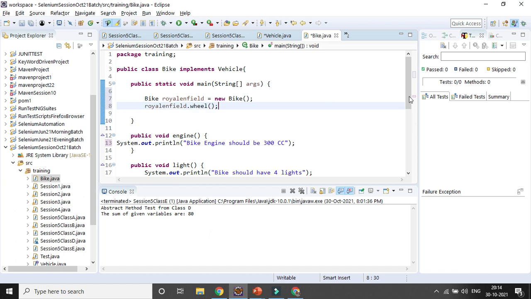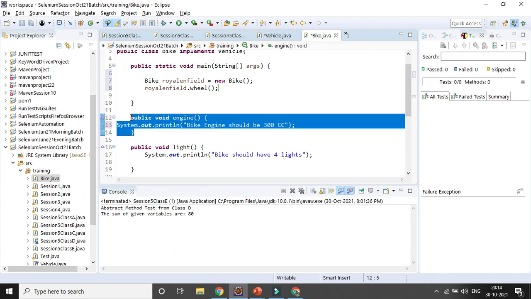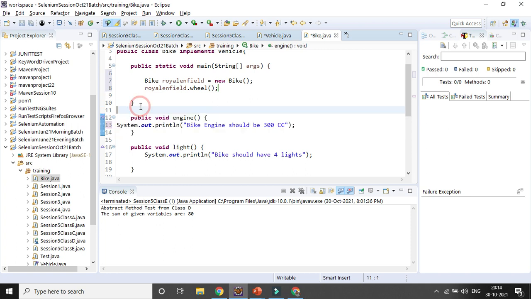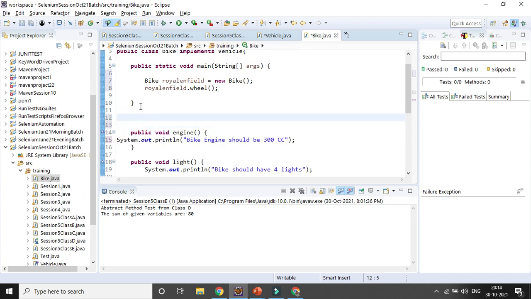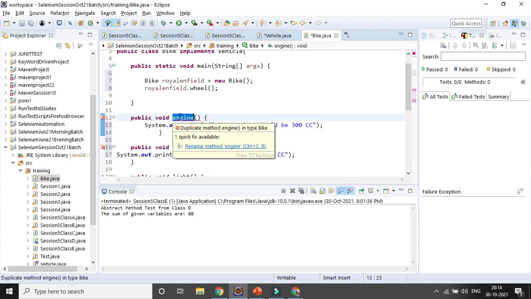Apart from that, suppose you want to add some leg guards, so I can add one more method apart from all the important abstract methods declared in the interface. These are additional things. They are not the mandatory part, they are optional based on my customization, right? Suppose I want to add a leg guard.